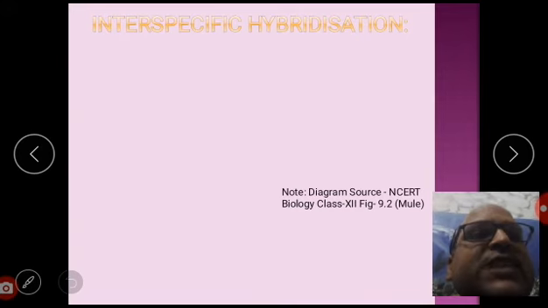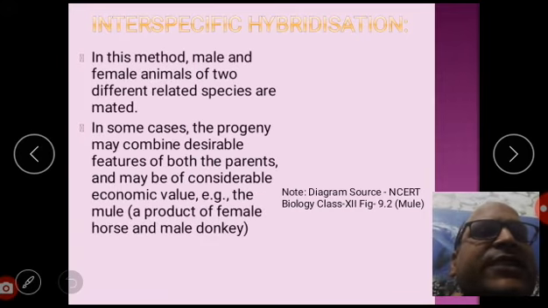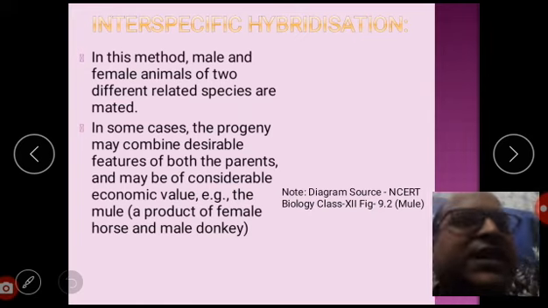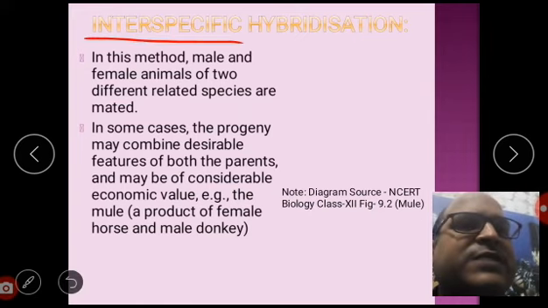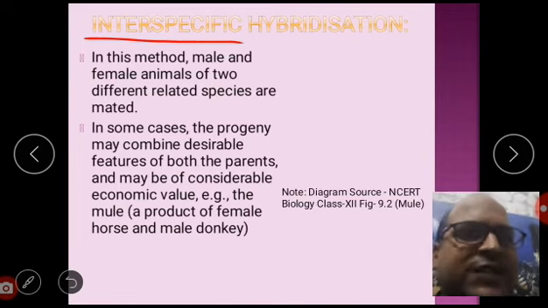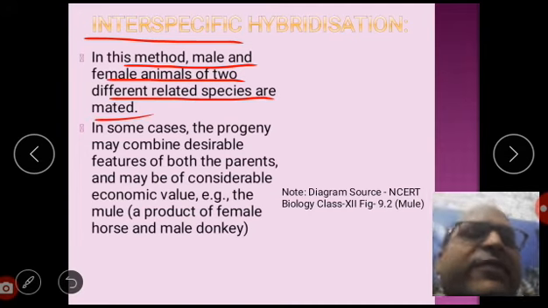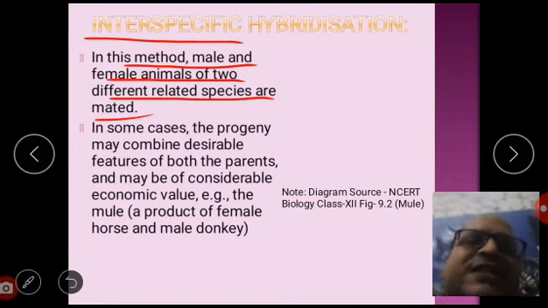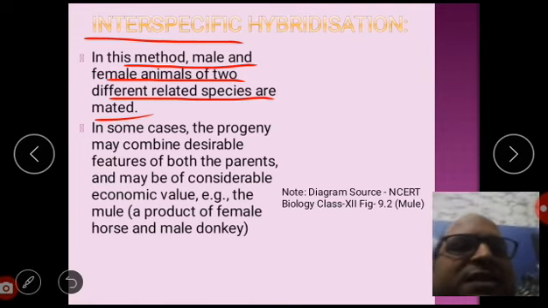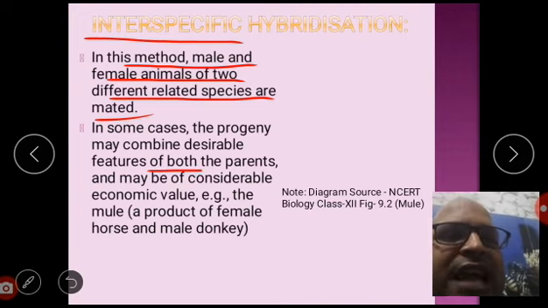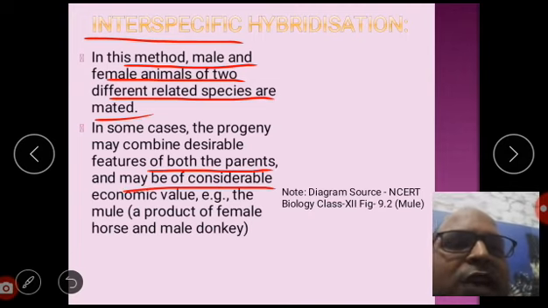Now see, interspecific hybridization. In this method, interspecific means species are changed, so here the cross is between different species. Male and female animals of two different related species are mated. So in some cases, the progeny may combine desirable features of both parents and may be of considerable economic value. For example, the mule.